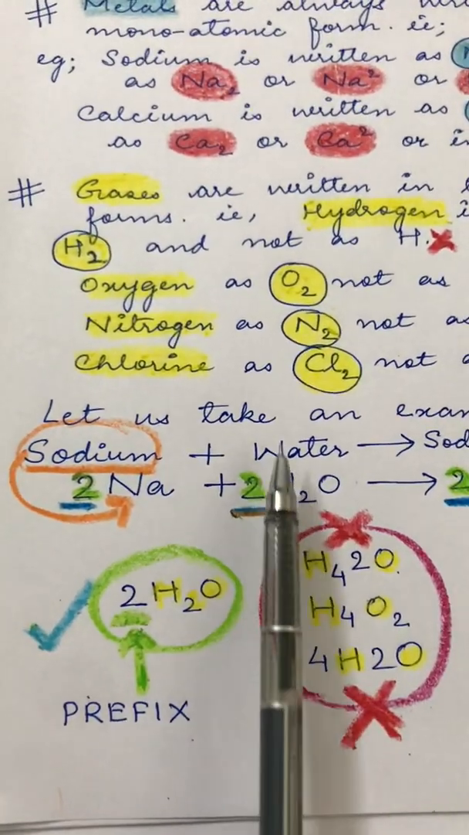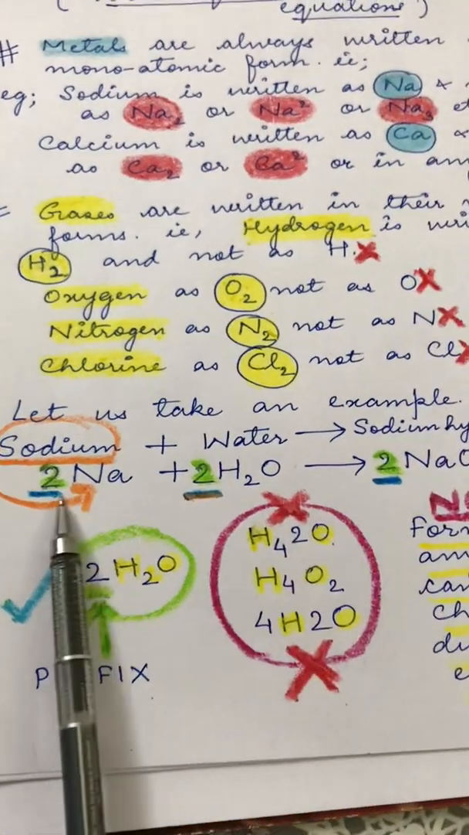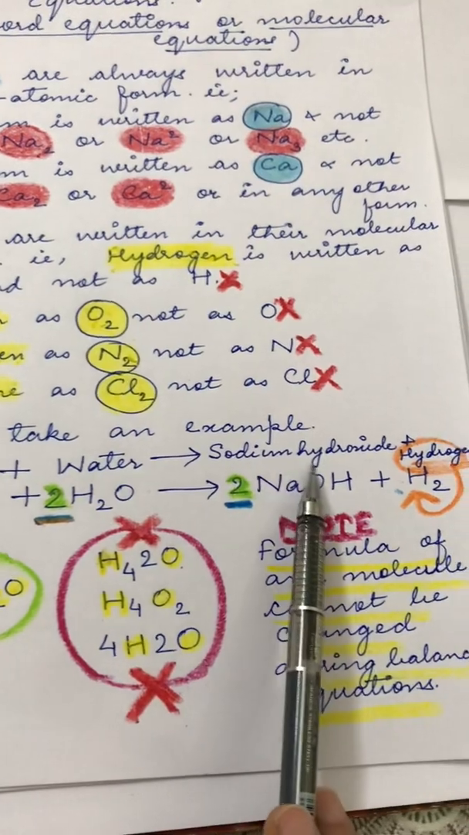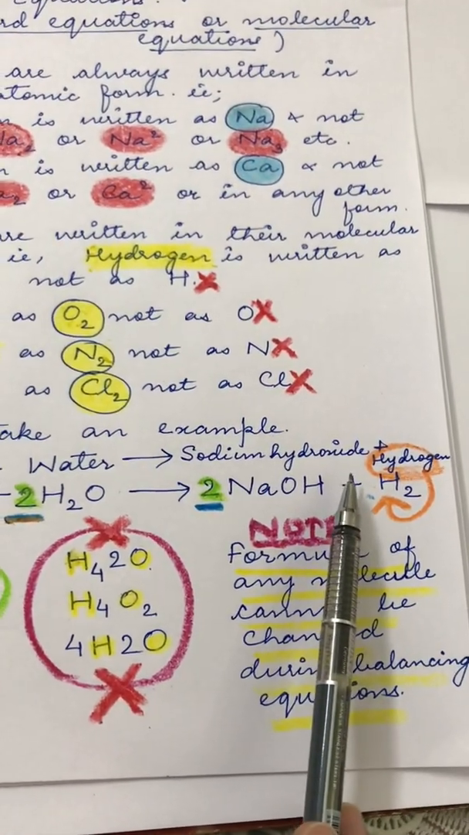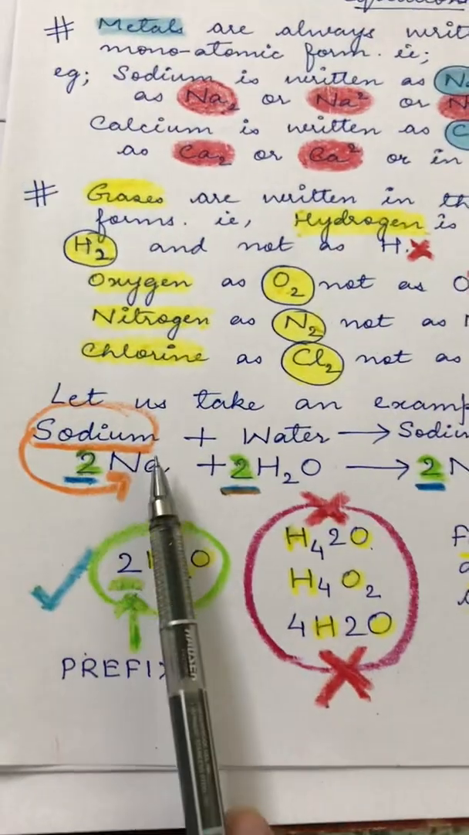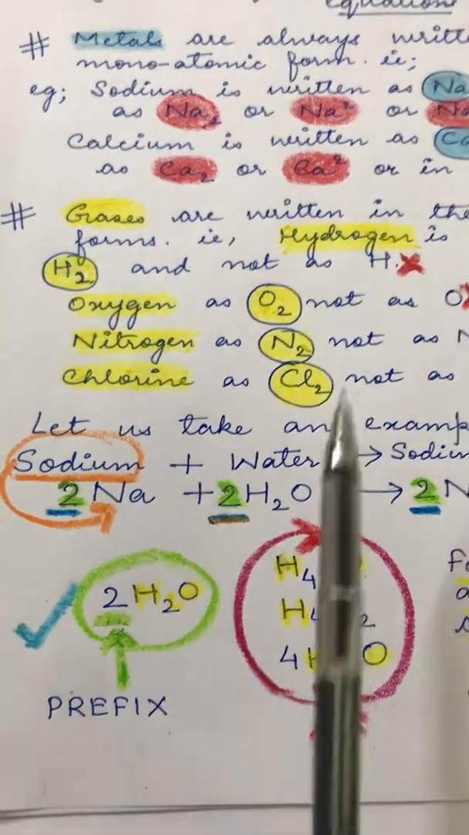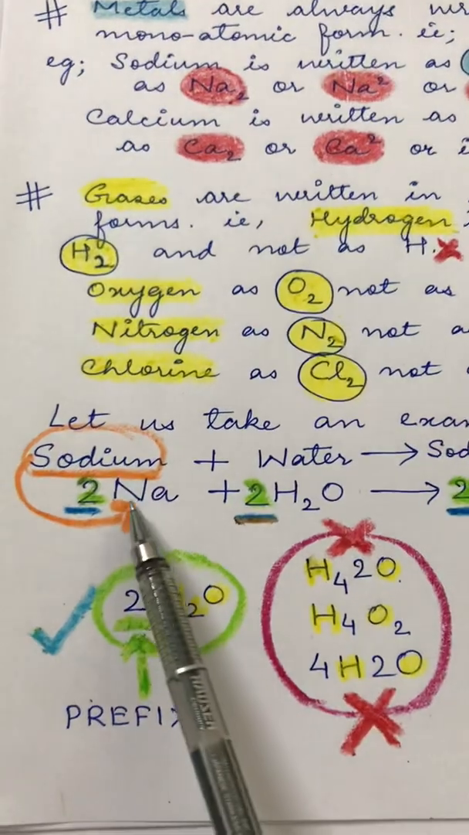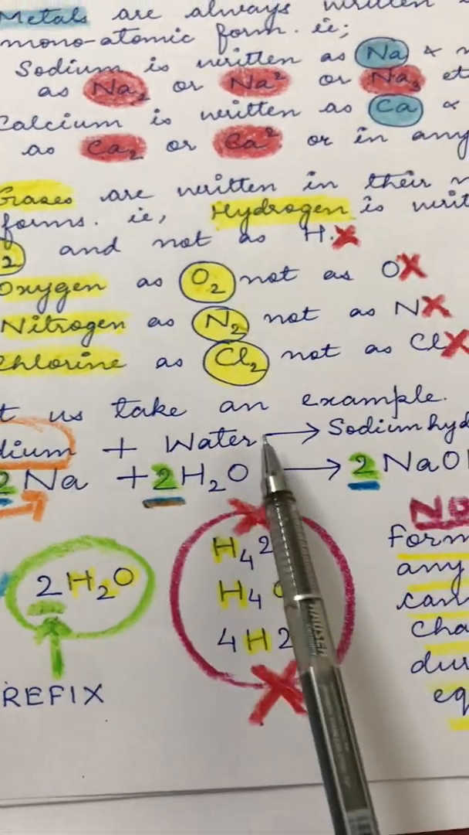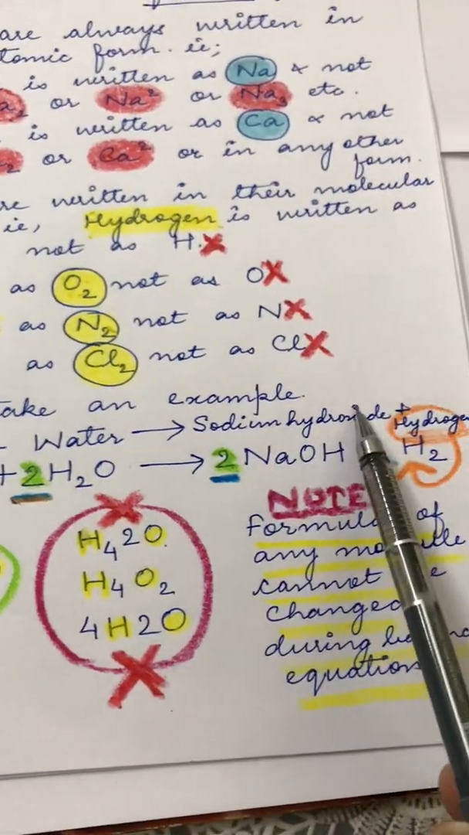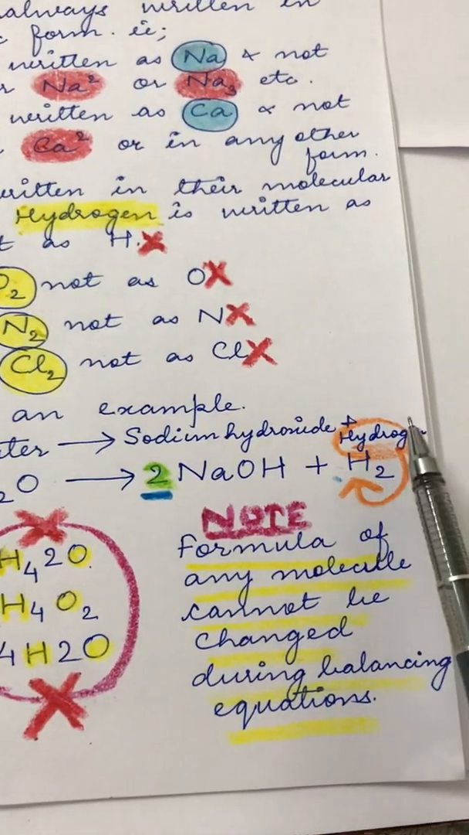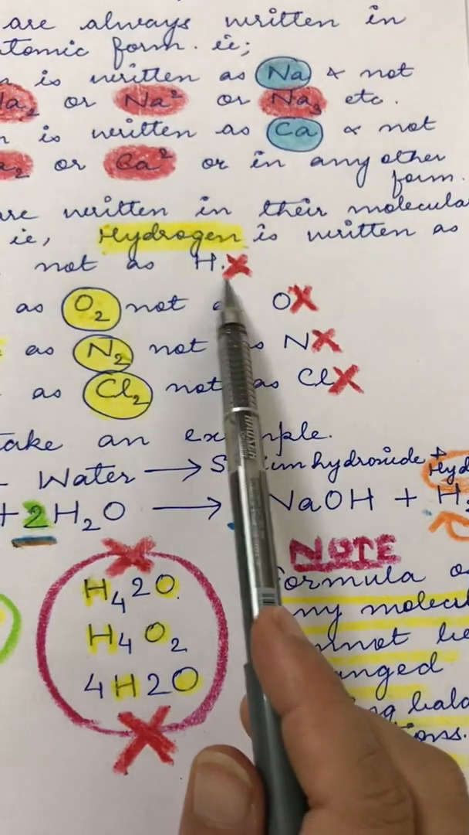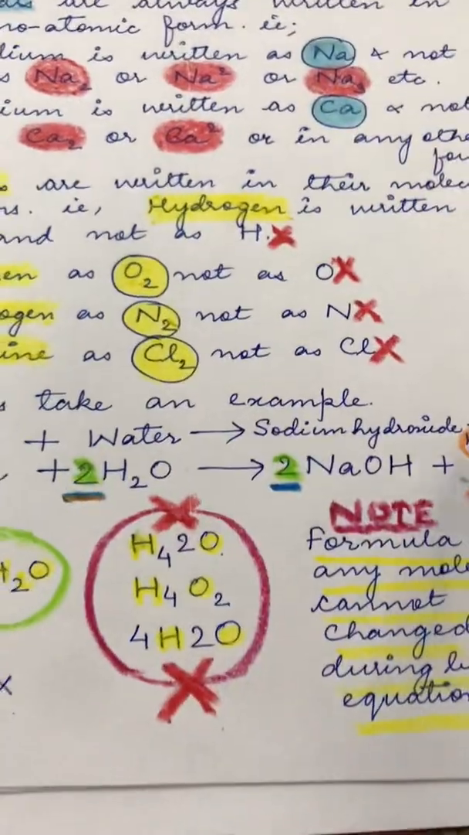Now let us take one example so that you understand this better. I am taking the word equation of sodium reacting with water to produce sodium hydroxide plus hydrogen. Sodium is written as Na, as I just told you. We don't write it as Na2. We write it as Na. Water is written as H2O, sodium hydroxide is NaOH, and hydrogen is always written as H2 and not as H, as we just did. It's a diatomic gas.